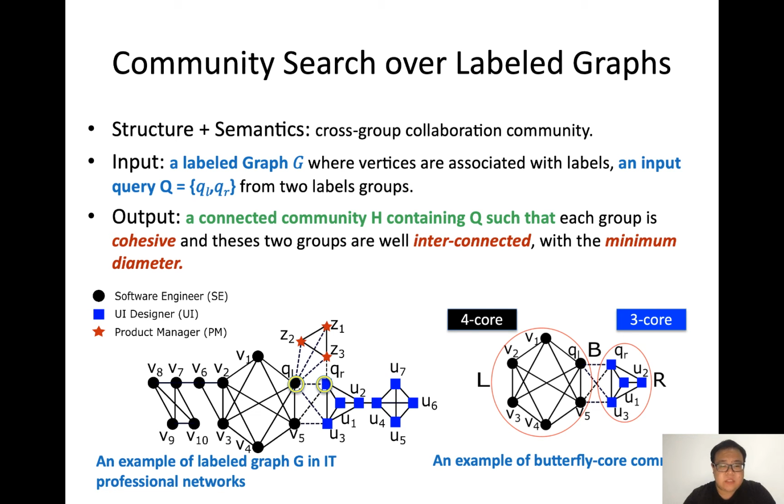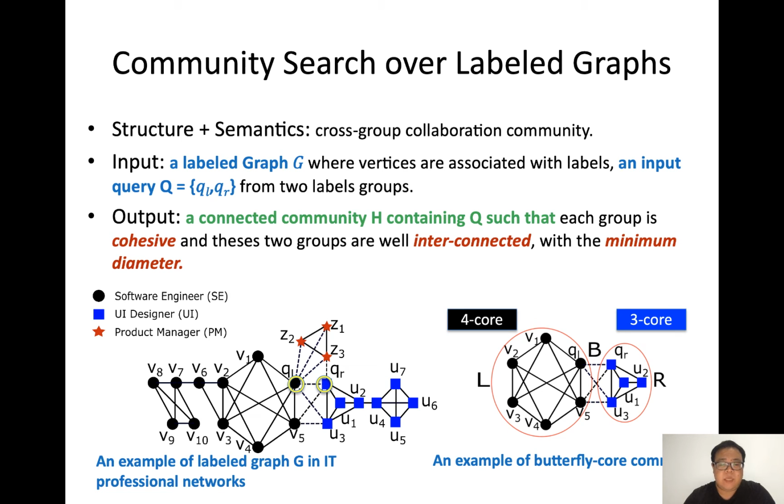The figure is an example of an IT professional network, where each vertex represents an employee. The labels are the employee roles, such as software engineer and product manager. The solid edges denote collaborations within the same role, and the dashed edges represent collaborations across different roles. The input is two query vertices from two labeled groups. We define a new butterfly core community model for cross-group search, and the result is shown on the right.